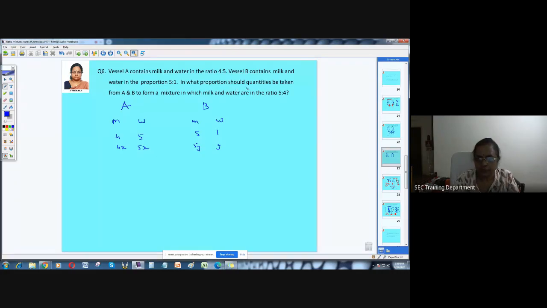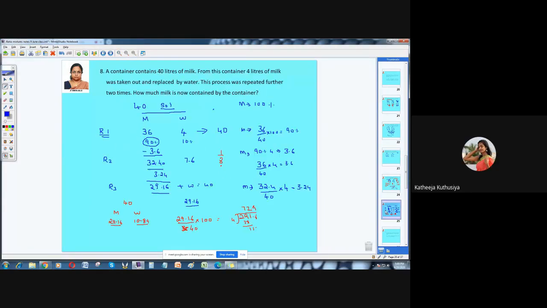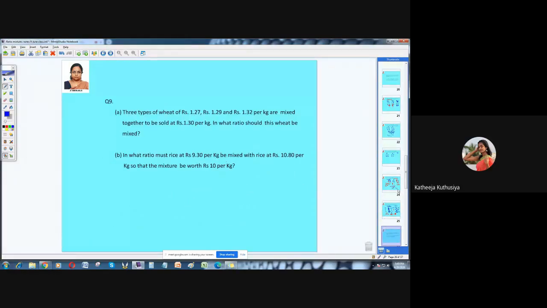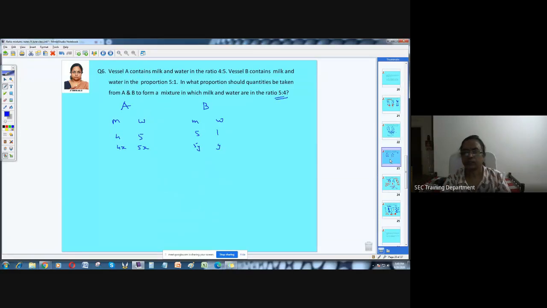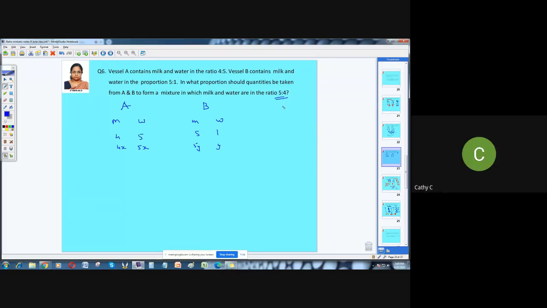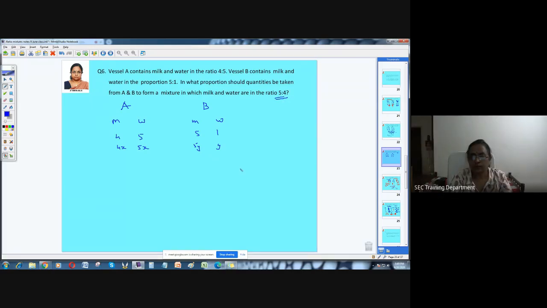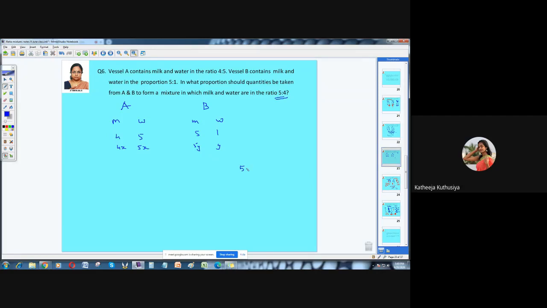So what is given here? The final resultant ratio is given, right? Like in the previous problem, you have seen that this was given, so we fixed it. Oh, I didn't erase all this. Okay, fine. It's almost a similar kind of problem, right? So what do you have to write now? 5:4 is the resultant. Good.